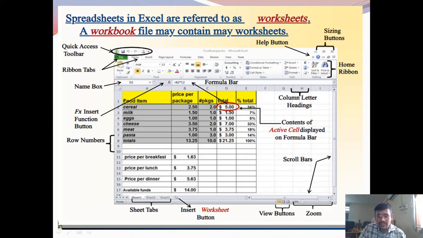The cell address is represented by the column name followed by the row number. Here the current cell is D2. The D2 is displayed in the name box. The formula written in this D2 cell is displayed in the formula bar.